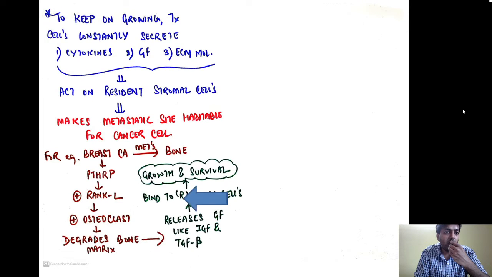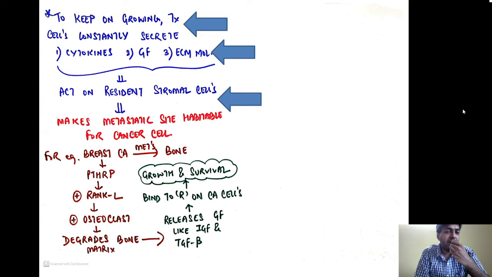So to keep on growing, remember the tumor cells constantly need to secrete certain cytokines, growth factors and extracellular matrix molecules. These molecules will act on the resident stromal cells and make the metastatic site habitable for the cancer cell.